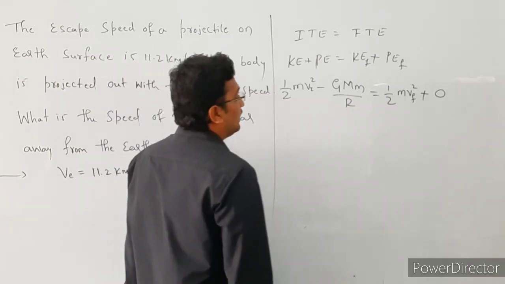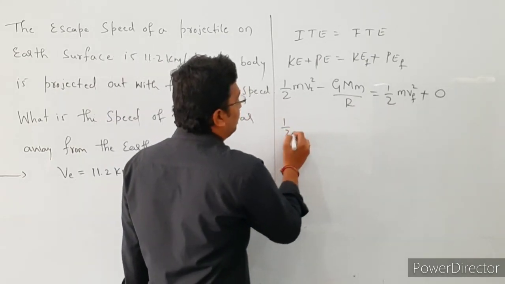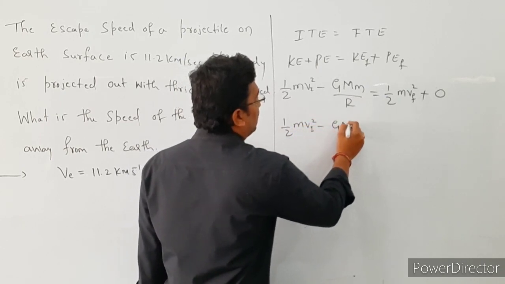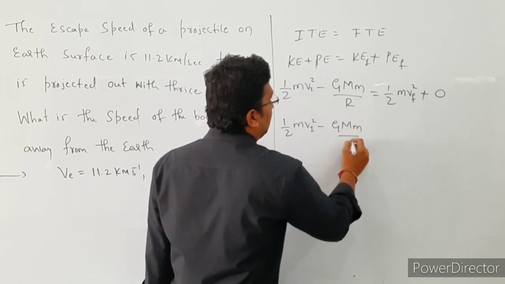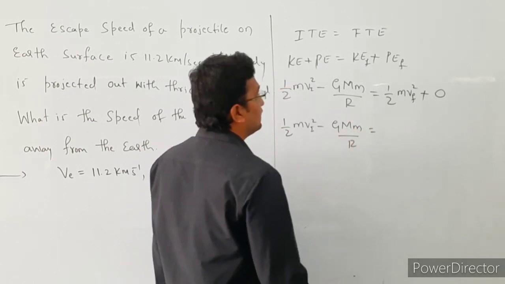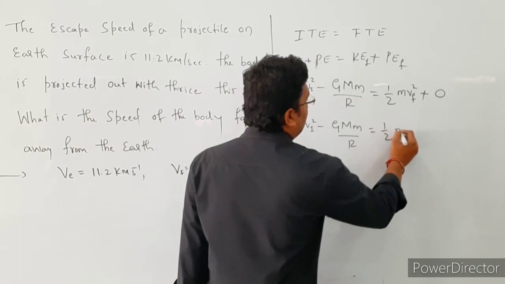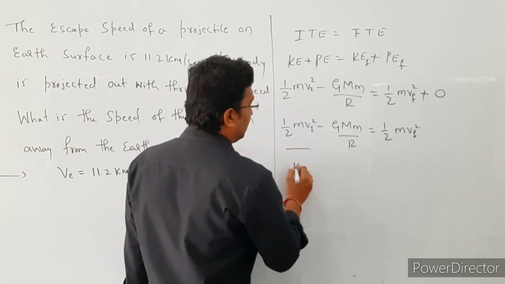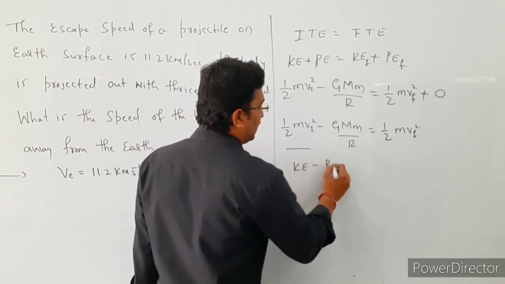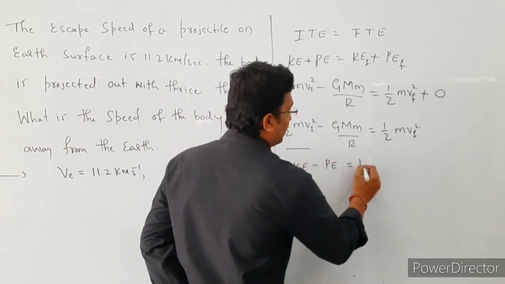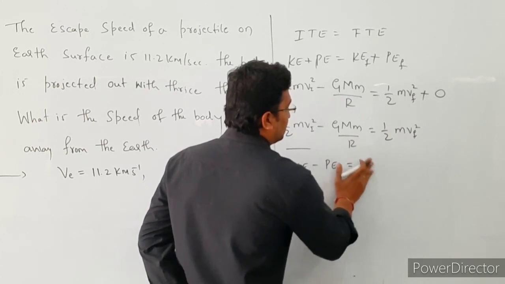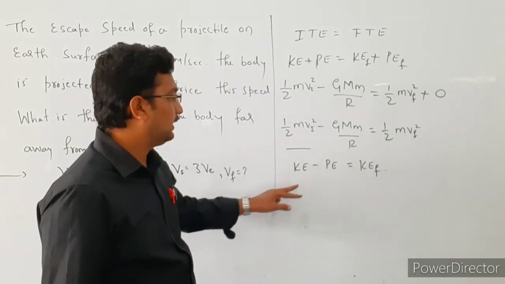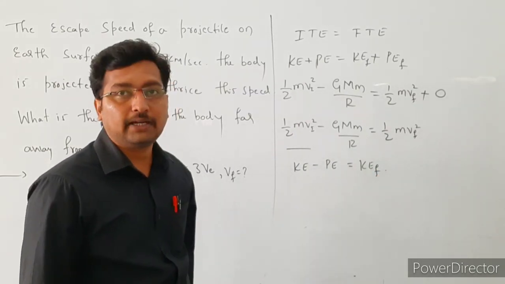So next, this is equal to 1/2 m v_i squared minus G M m divided by r, that is equal to 1/2 m v_f squared. So what do you mean by this? This is the kinetic energy minus potential energy, that is equal to 1/2 m v_f squared, the final kinetic energy.